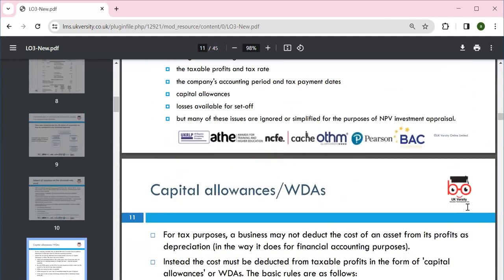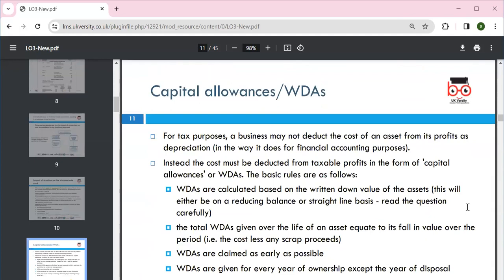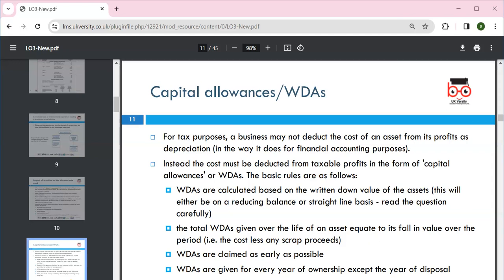Okay, so then capital allowances, which we can look at. For tax purposes, a business may not deduct the cost of an asset from the profit as depreciation, although we can do so for financial accounting purposes. Instead, the cost must be deducted from the taxable profit in the form of the capital allowance. You can change your depreciation policy, whether you want straight line or diminishing balance, whichever method. But for tax purposes, we stick with the rules, which give the written down allowance, the asset being sold, and who owns it, the ownership of the asset. That's all we need to look at.